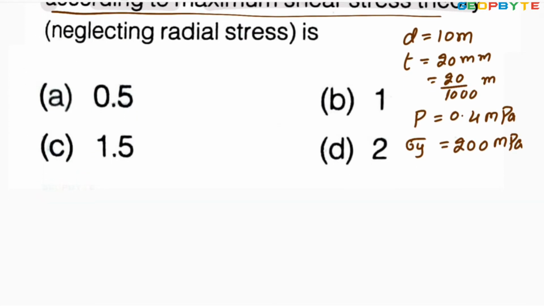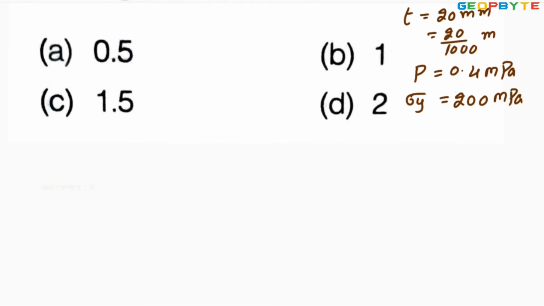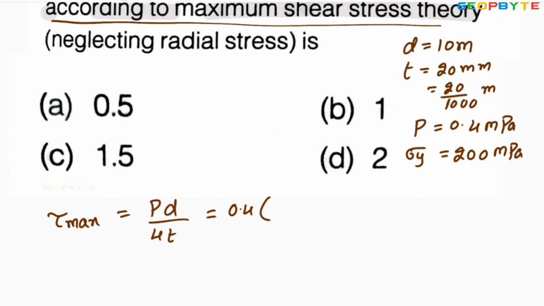Since the factor of safety is asked according to maximum shear stress theory, you need to decide the factor of safety based on the maximum shear stress. The maximum shear stress tau max for a thin cylindrical shell is PD by 4t. Pressure is given 0.4, diameter is 10 meter, divided by 4 into t, 20 by 1000.